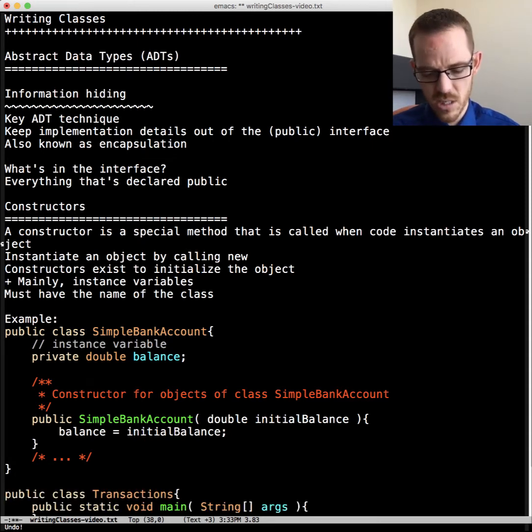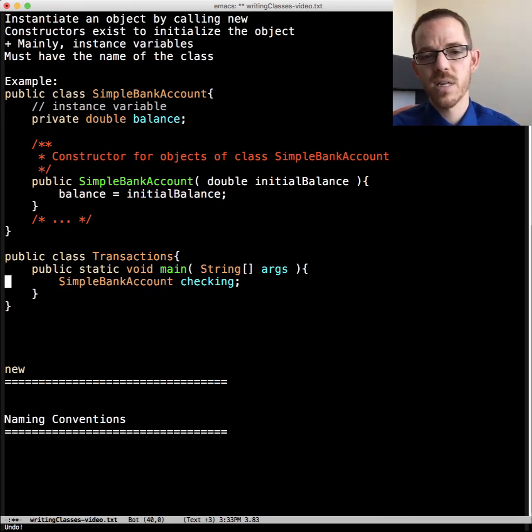So if we had a transactions class and we put main in here, then we can declare a reference to an object. Our variable name here is checking. So we're declaring a reference. Simple bank account is the class type, and so checking is a reference to an object of class simple bank account. Initially, it is set to null, meaning it doesn't reference any valid object. Java does that for us for free, just to make it clear it's not set to any object. Otherwise, that would be bad if it was just random.